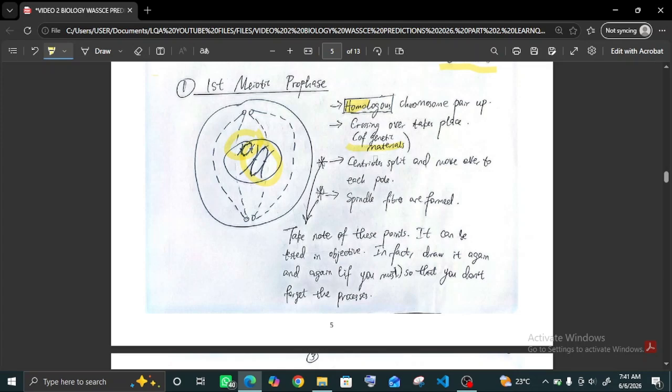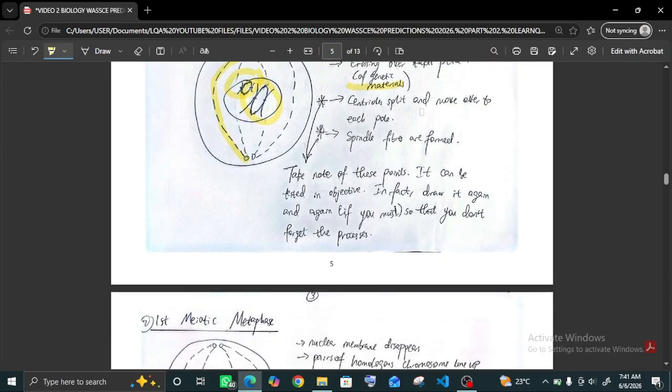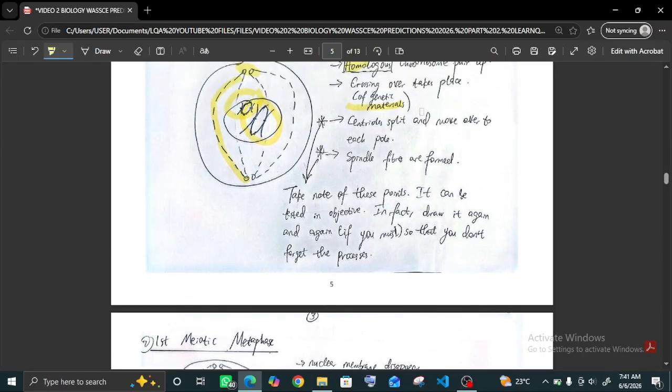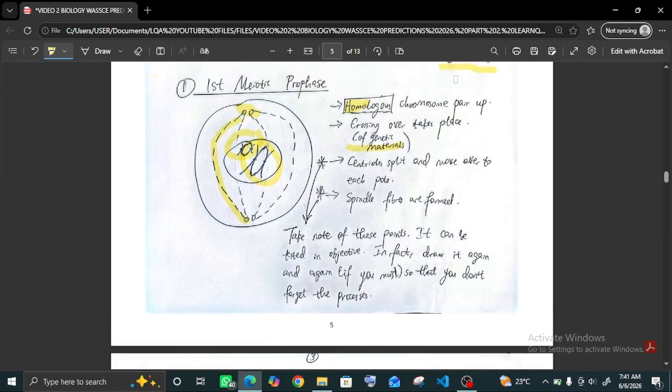After the crossover and exchange of genetic materials, the centrioles split and move over to each pole. These are the centrioles, these two dots or two circles. This is the spindle fiber which is formed. Before I move on, later in this video, you will understand the consequence of the crossing over of genetic materials.